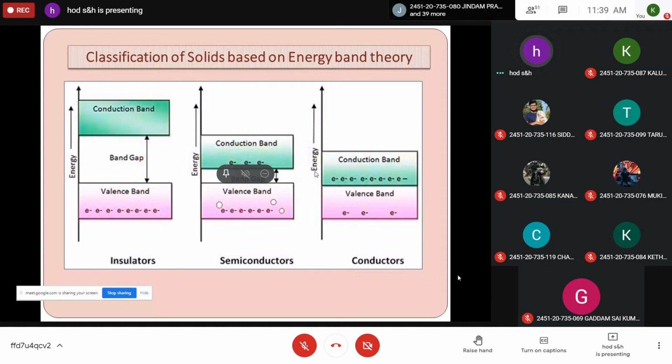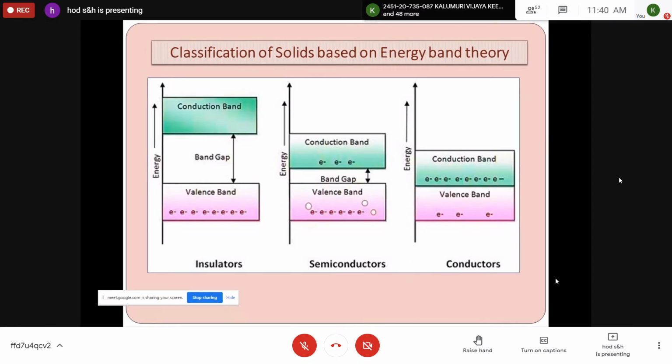As I said, the Kronig-Penney model explained the band formation in crystalline solids. The main drawback of quantum free electron theory was that it failed to explain the classification of solids as conductors, semiconductors, and insulators. Even though insulators have plenty of electrons in different orbitals, they are not good conductors of electric current. Glass material has plenty of electrons and ions, but it is not a conducting material. So this is not explained by quantum free electron theory. Band theory successfully explained the classification of solids as conductors, semiconductors, and insulators.